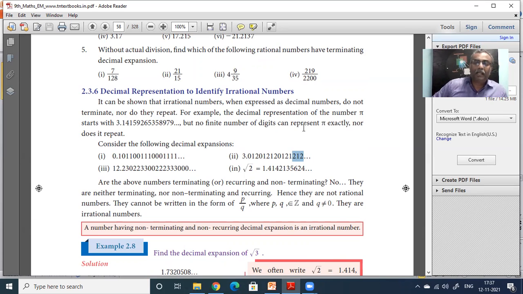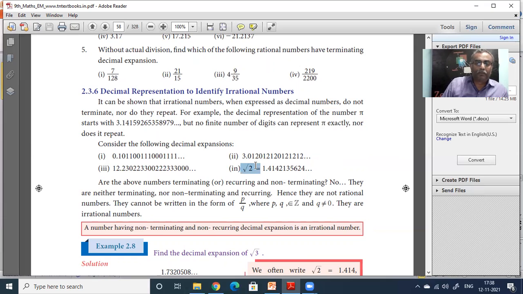You understand? Rational number, even if it is non-terminating, it will have a pattern in its non-terminating part. One pattern will keep on repeating again and again. That only shows it is a rational number. But irrational number, there will not be any pattern. The number will keep on changing. You can never come to the end. 1 2 3 4 5 1 4 0 0 0 0 1 1 1 1 0 1 2 3 3 3 4 4 4 5 5 1 1 1 2 3 4 5 9. Like that, it will keep on changing. You cannot find any regular pattern at all, no matter how much you search. That only shows that it is an irrational number.